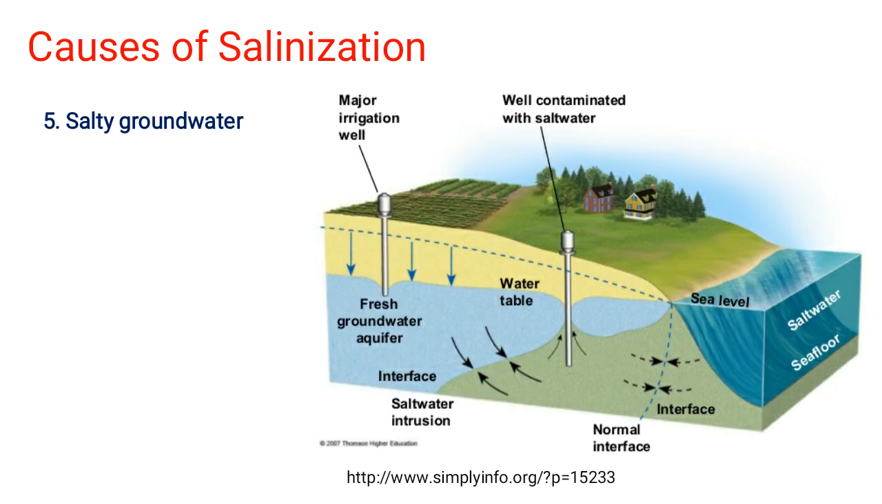Now another reason is salty groundwater. You can see the salty seawater on one side and fresh groundwater on the other side, and then there is an intermediary zone into which the salty water gets percolated. If you have wells near this coastal area or near this zone, then we will be drawing salt-rich water.